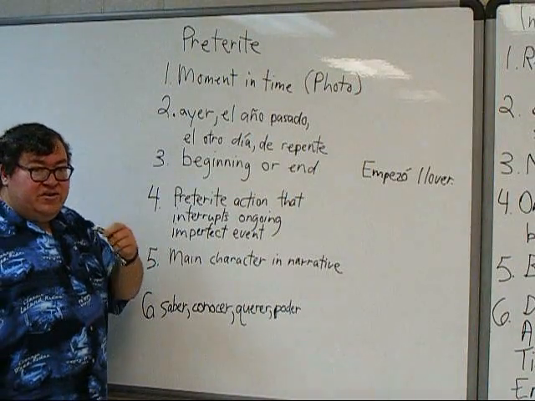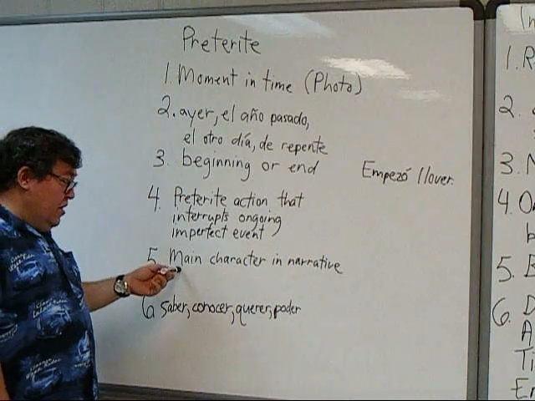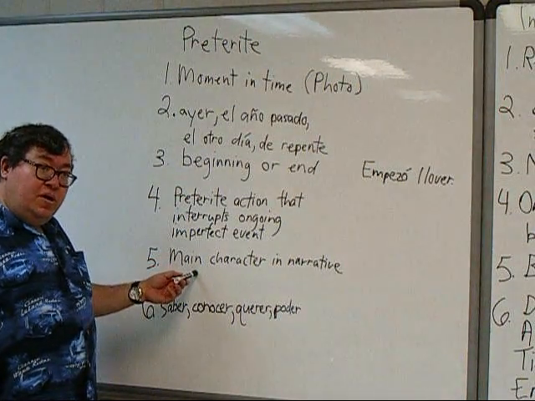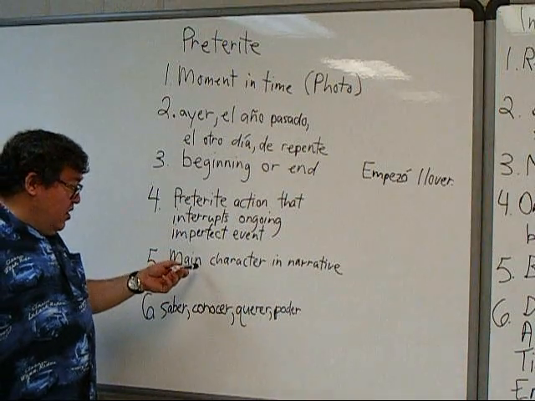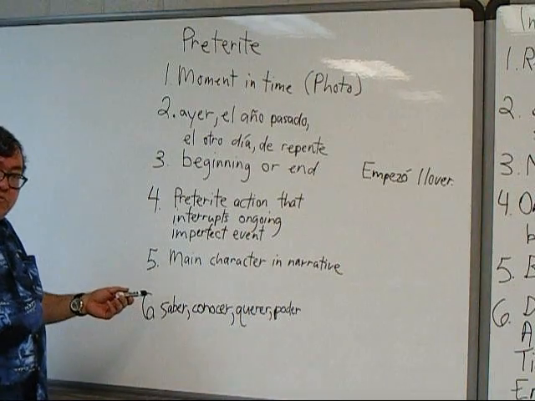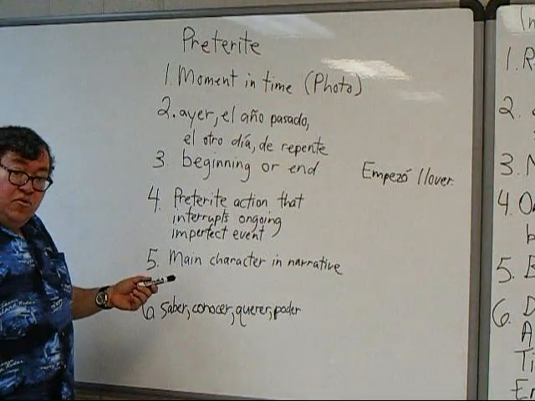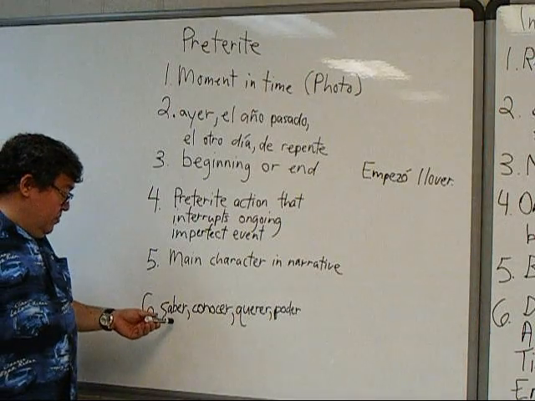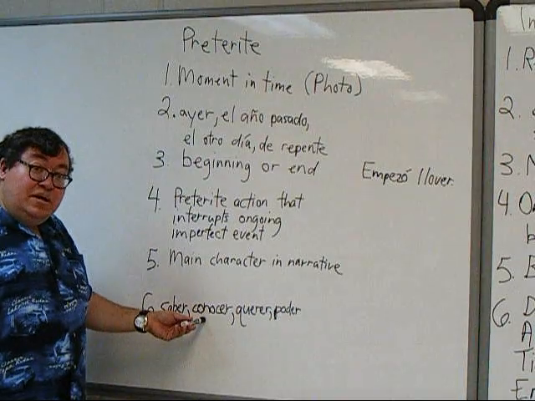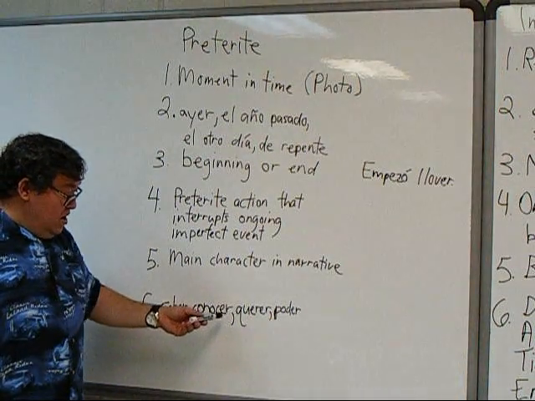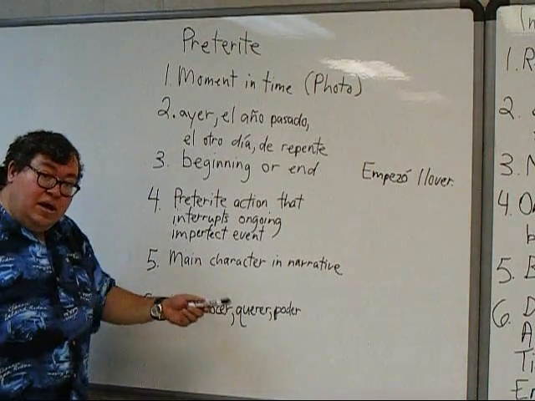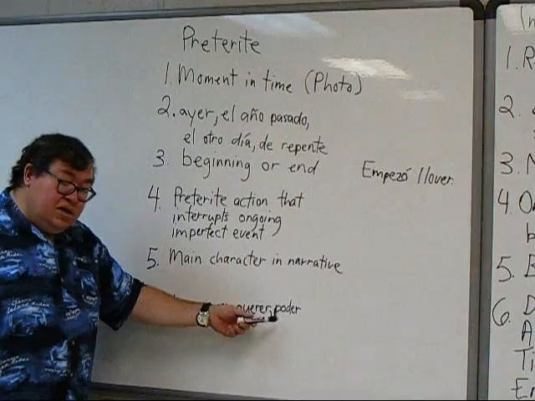Now, when you get to narratives, which are just stories, the main character in your narrative, their actions will have preterite verbs. But the background and the setting will be the imperfect. So that's the opposite of this one. Now, in this last point, here are some verbs that have unusual meanings in the preterite. You have the verb saber, that means to find out something as opposed to knowing it. You have conocer, which means to meet someone instead of knowing someone. You have querer and poder, that both sort of mean to try as opposed to wanting or being able. So they all have specific meanings in the preterite.